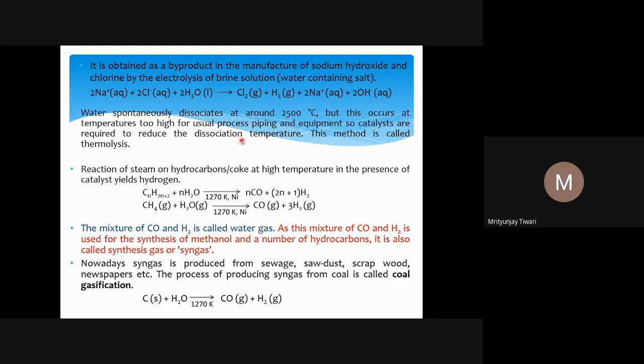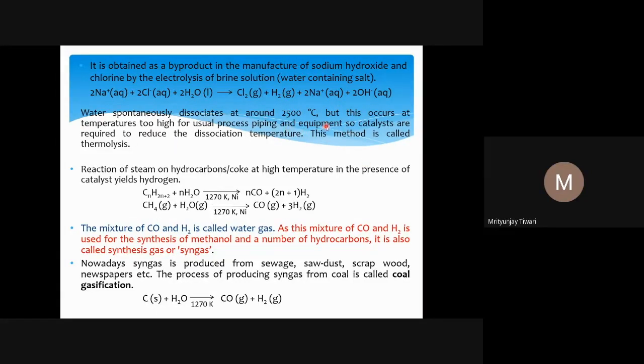Another thing is that water spontaneously dissociates at 2500 degrees centigrade. Even if you heat water up to 2500 degrees centigrade, it will spontaneously split to give hydrogen and oxygen. But you know how much energy you need to provide for this heat. It is a very high temperature, unusual process, with piping and equipment issues, so catalysts are required.